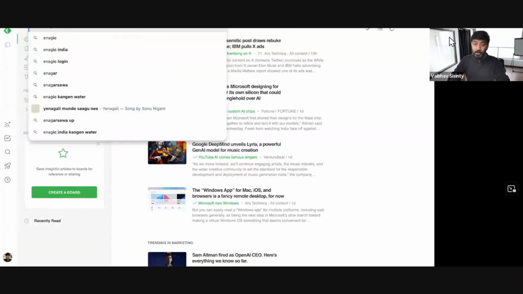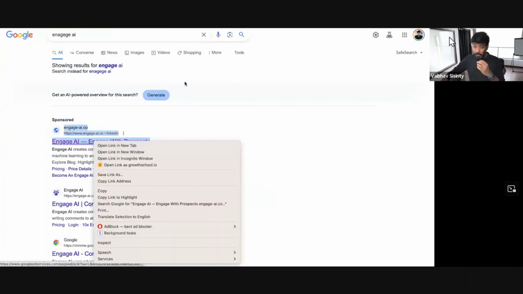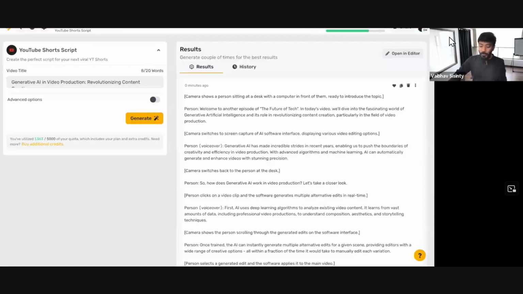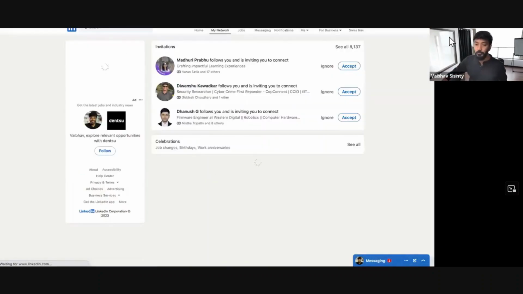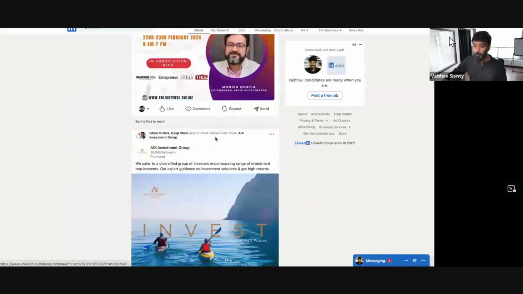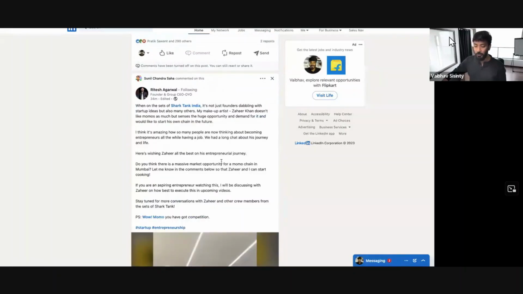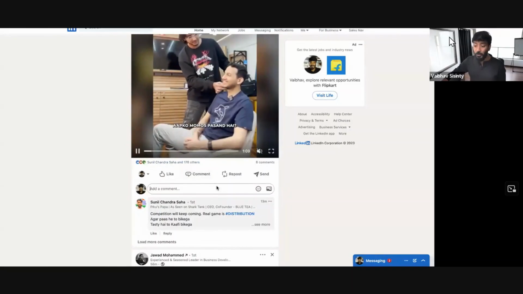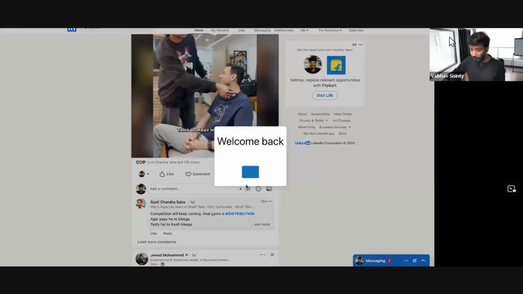And the tool is called Engage AI. Engage AI is a Chrome extension that you can install, and it's a free tool. When you open LinkedIn, right, let me open any of the posts. Let's say I want to comment on Ritesh Agarwal's post. Okay, he has given a post here. I want to comment on this, but I don't have the time to do it. So if I install Engage AI, which I have here, you can see that little icon.